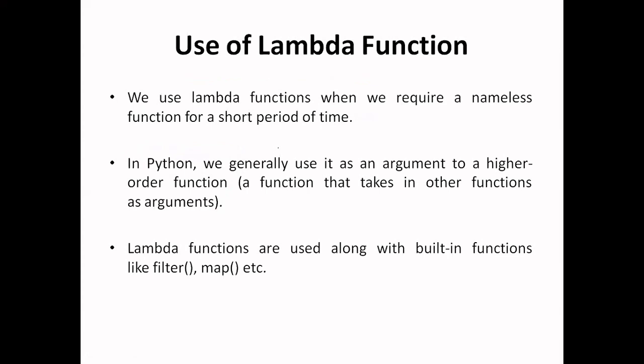The use of the lambda function is that it is mostly used inside another function which takes a function as an argument. Like in Python, we have three predefined functions: map, filter, and reduce, which are most widely used. Inside these three functions, the first argument is the function itself. So we can use the lambda function inside these three. A lambda function also can be used for writing a single line statement.